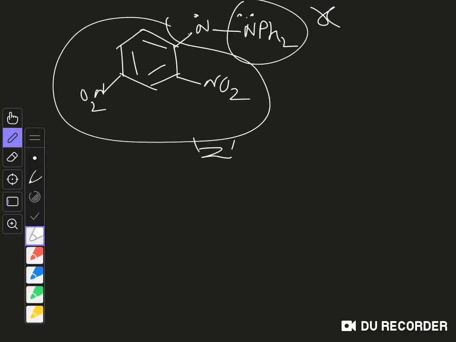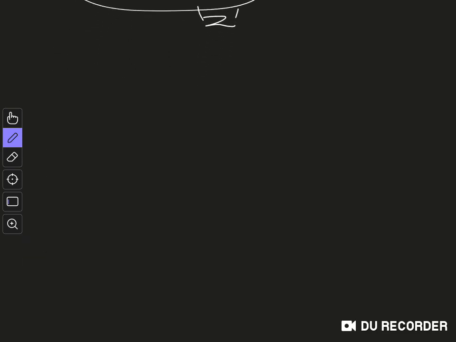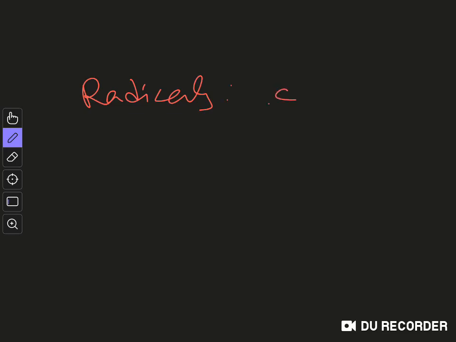So these are the effects of different kinds of substituents on different systems, their stability and all these things. In summary, if we consider radicals, all the C substituents are stabilizing, Z substituents are stabilizing, and X substituents are stabilizing.